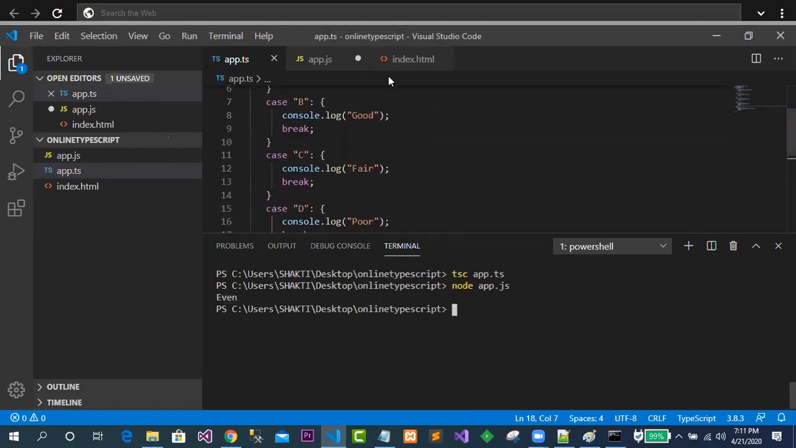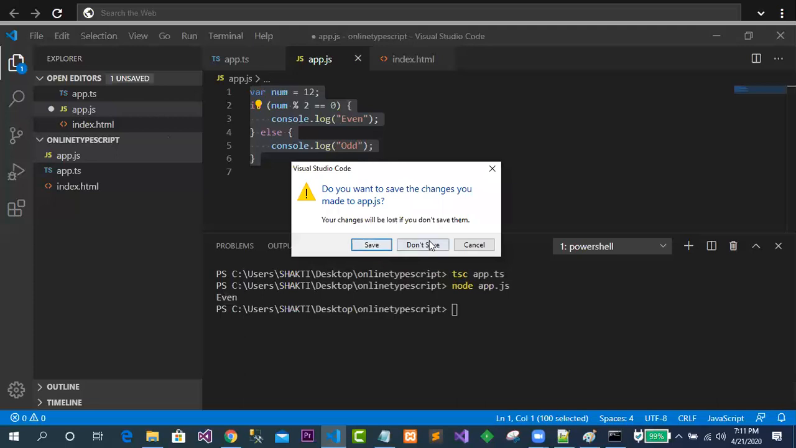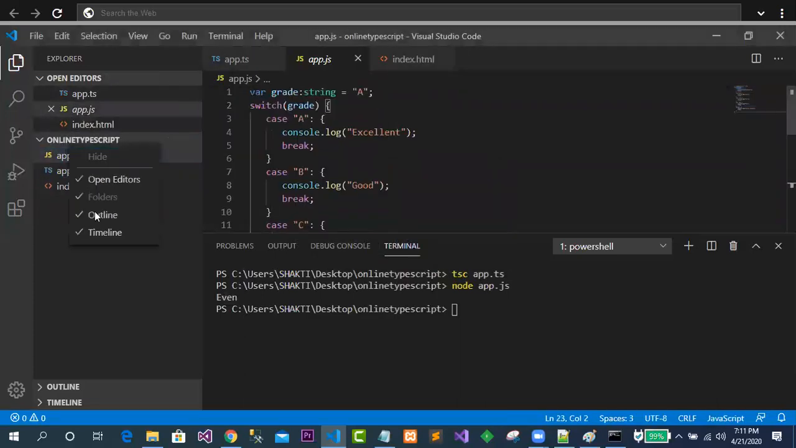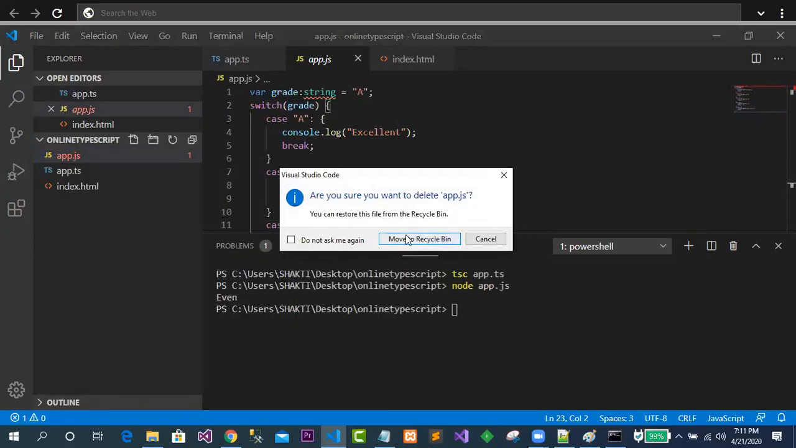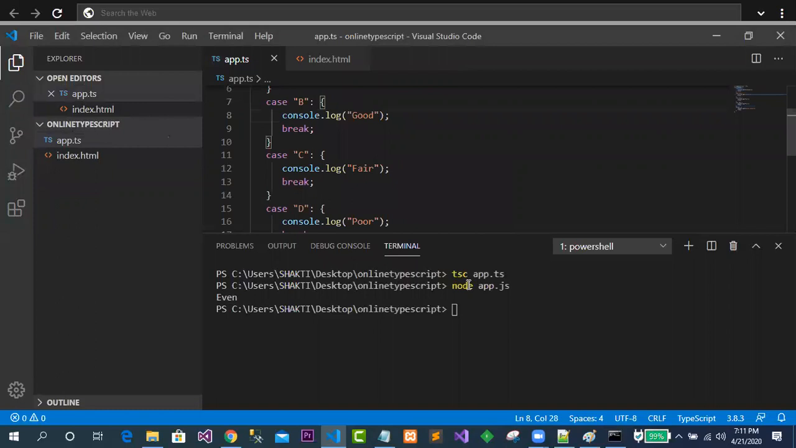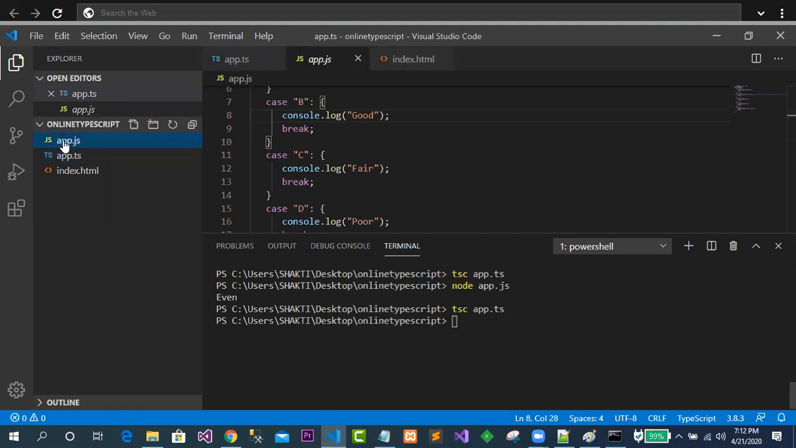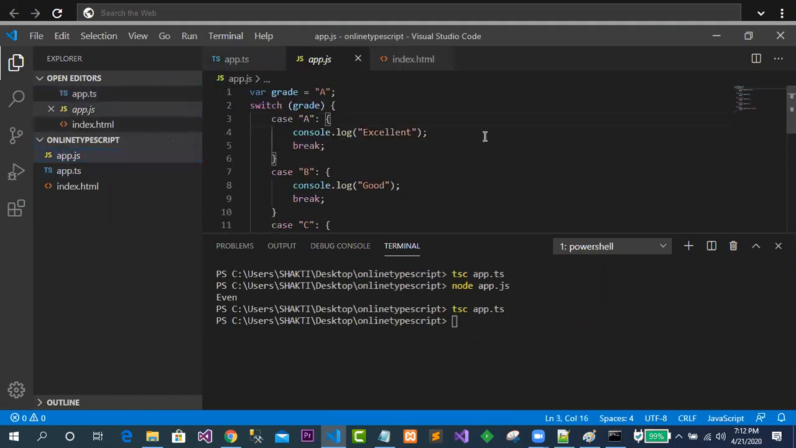Look at what I will do now. Let me close this one and delete this one. I want this app.js to be generated again. Now I will just compile the program: tsc app.ts. Now it's compiled fine. The app.js has been generated, and you can see all the code is the same.